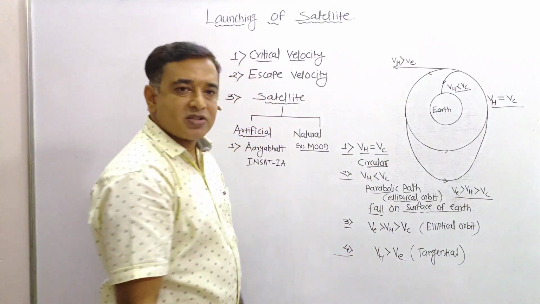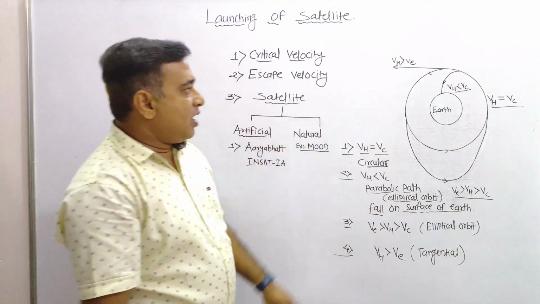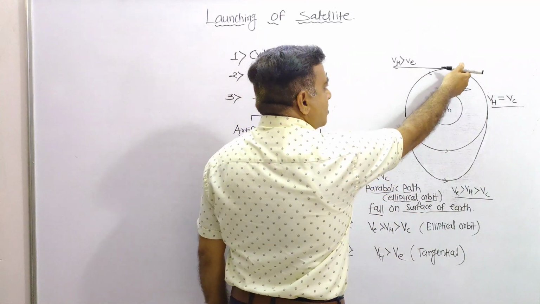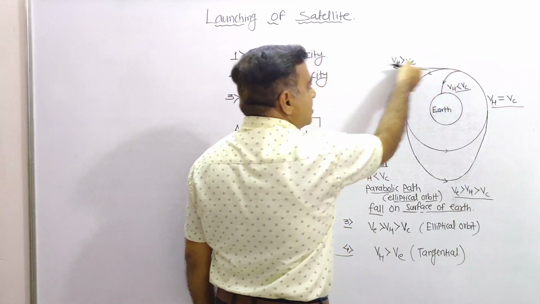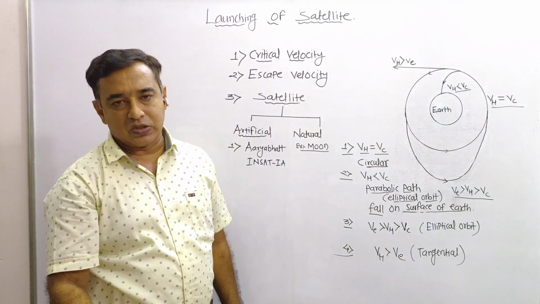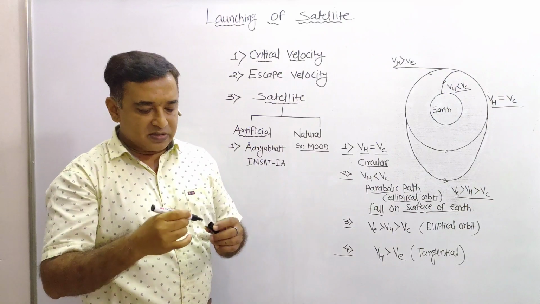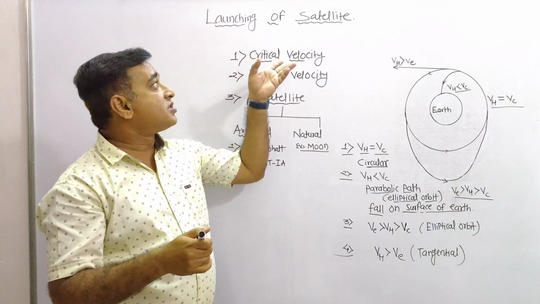When horizontal velocity is greater than the escape velocity, after reaching the desired height, it follows a tangential path and disappears into space. This is the revision regarding the launching of a satellite.